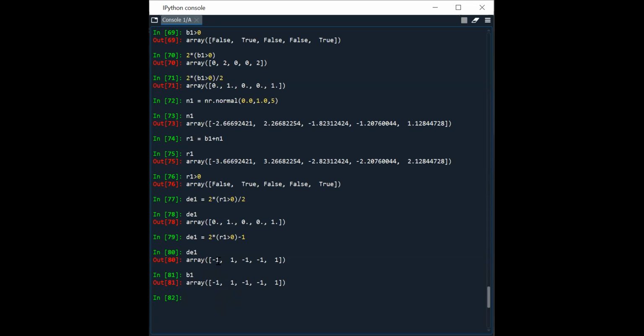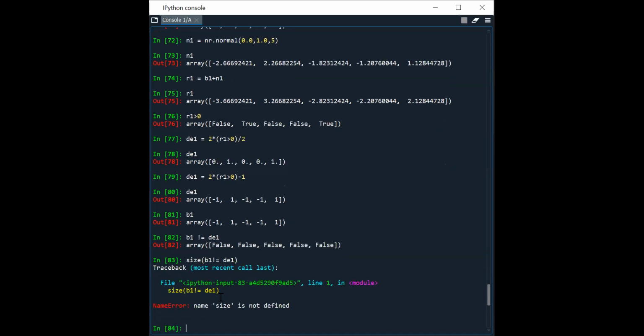Now we have to check symbol by symbol. How many of B1 are not equal to DE1? In all, it's false. If all are false, none of them are not equal. All are equal. So you should go for the size of B1 not equal to DE1.